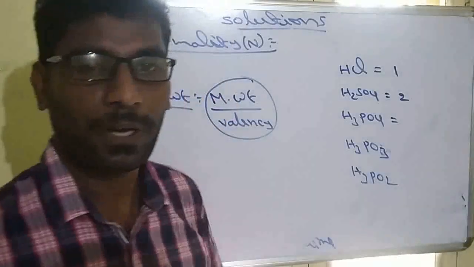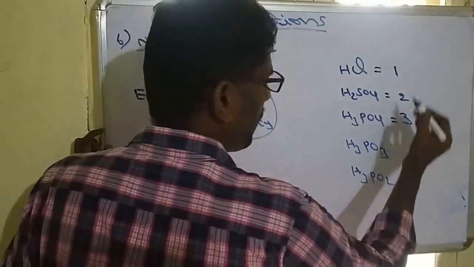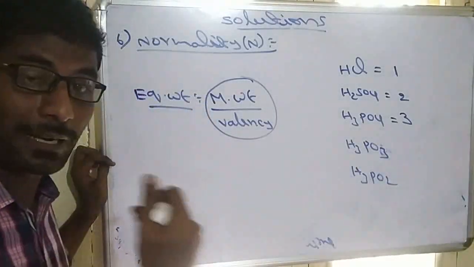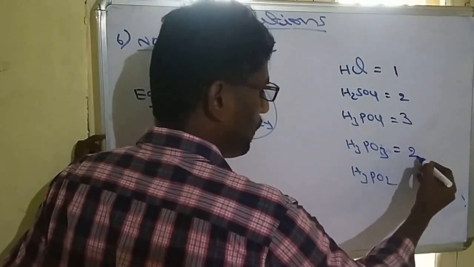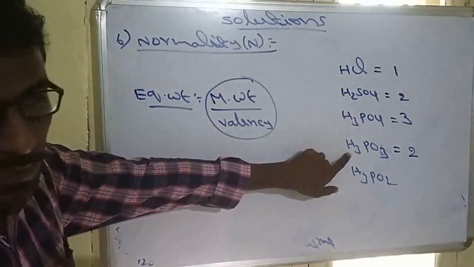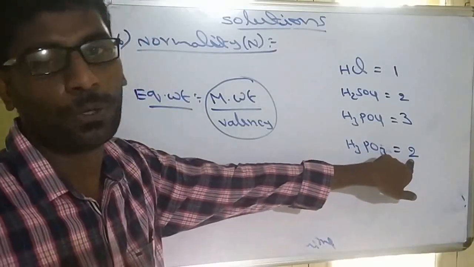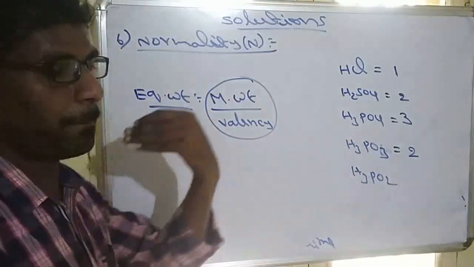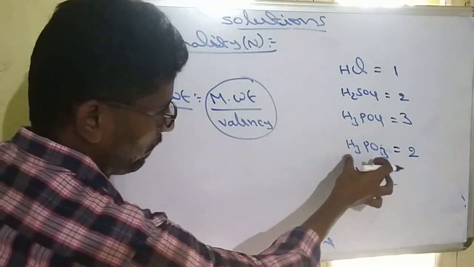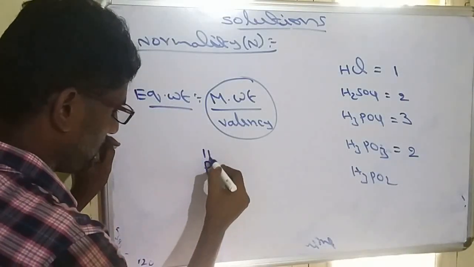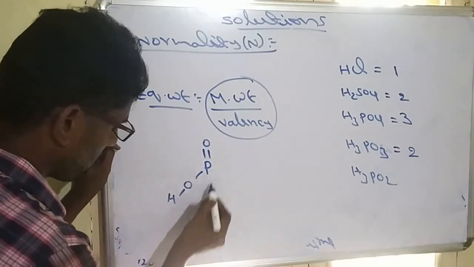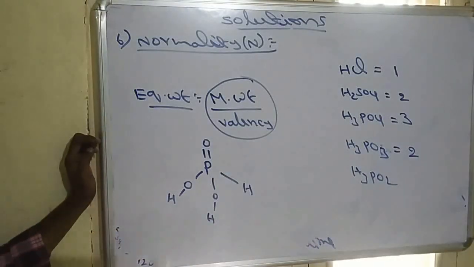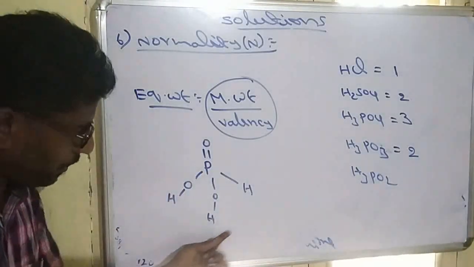H3PO4, called phosphoric acid, releases 3 ions. That's why the valency factor will be 3. H3PO3, phosphorous acid, its valency factor will be only 2. Even though it contains 3 hydrogens, its valency factor will be 2 because that depends on its actual structure. The H3PO3 structure will be learned in P block elements. Actually, I am explaining it. When you are writing this structure, it should be like this. So this is the structure of H3PO3.